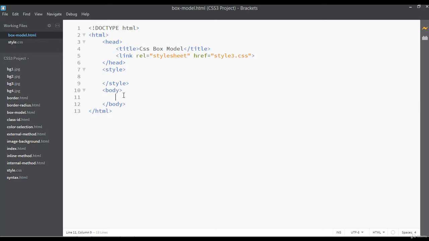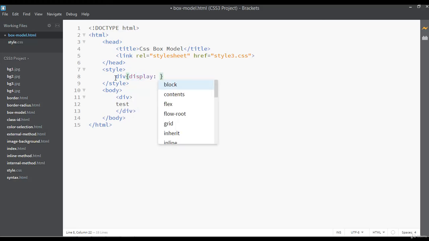So here I'm going to insert one more div: div start, div close. Inside this div I'm writing here just test. Select the div and open curly braces. You can say display: inline-block. You can ignore this one because we will have a separate class on the display property. So no need to pay attention to this because we will take another class.